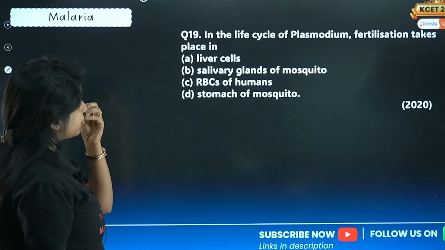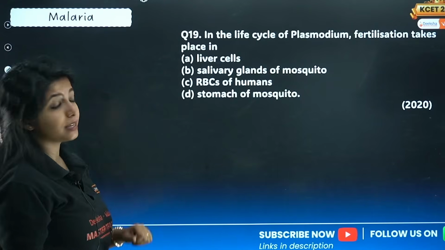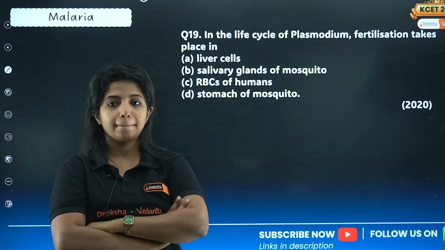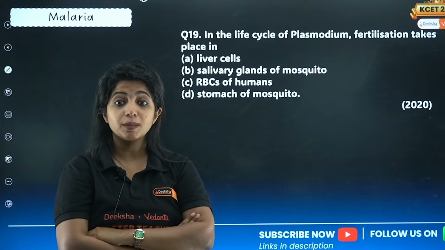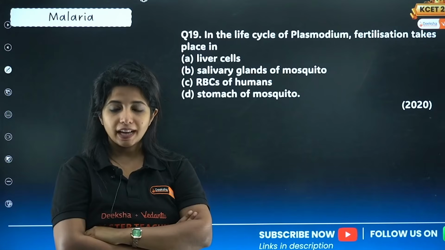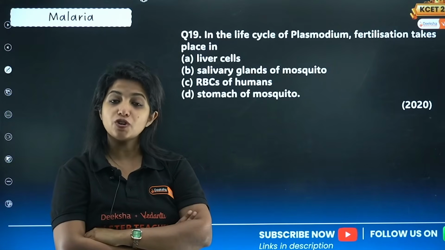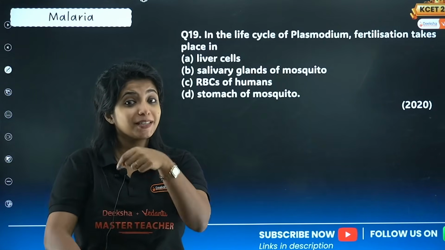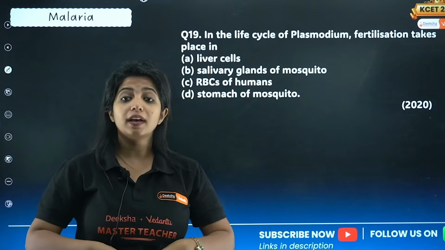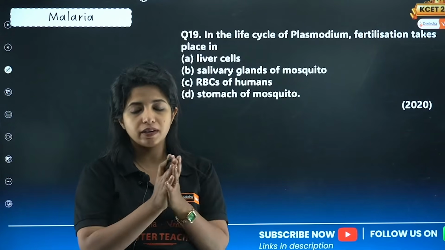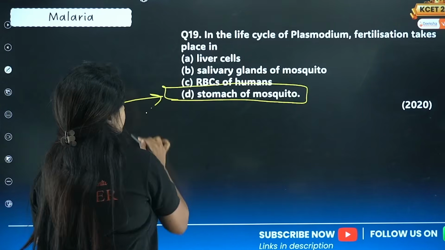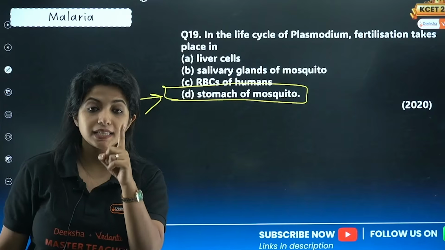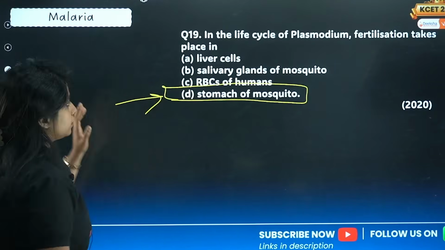Next, in the life cycle of Plasmodium, fertilization takes place in liver cells, salivary glands of mosquito, RBC of mosquito, stomach of mosquito. I told you, the mosquito takes the blood to the gut, and that's where the gametocytes develop the gametes and fertilization, sexual reproduction, takes place. So stomach or gut of mosquito would be the answer for this question. D is the answer for this particular question.